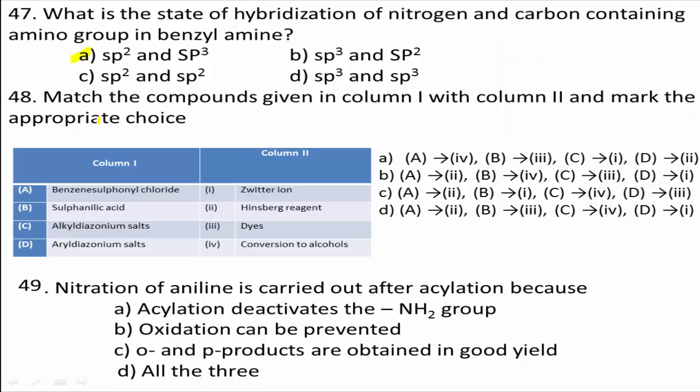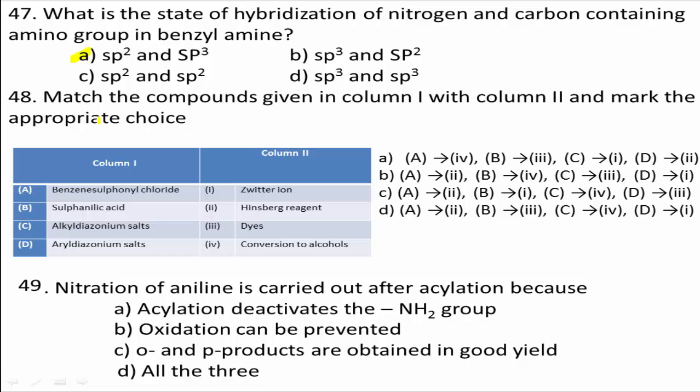Next question number 48. Match the compounds given in column 1 with column 2 and mark the appropriate choice. In column 1 they given benzene sulfonyl chloride, sulfanilic acid, alkyl diazonium salts, aryl diazonium salts. In column 2 they given zwitterion, Hinsberg reagent, dyes, conversion of alcohols.